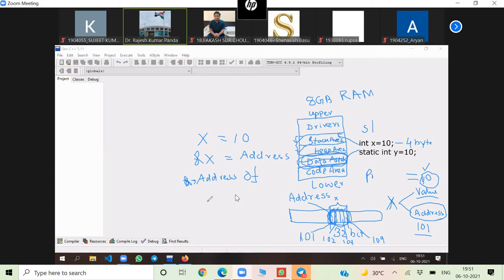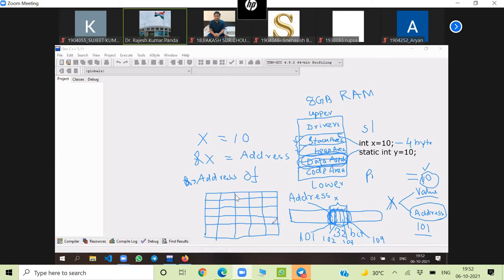You know, the compiler maintains a symbol table. If you search for it, you'll find many things. When a program runs, there is a symbol table maintained by the compiler, which contains the information about the identifiers. A variable is an identifier, a function is an identifier, an object is also an identifier.